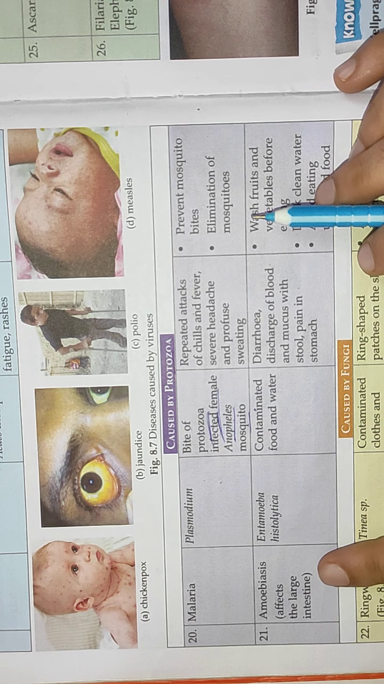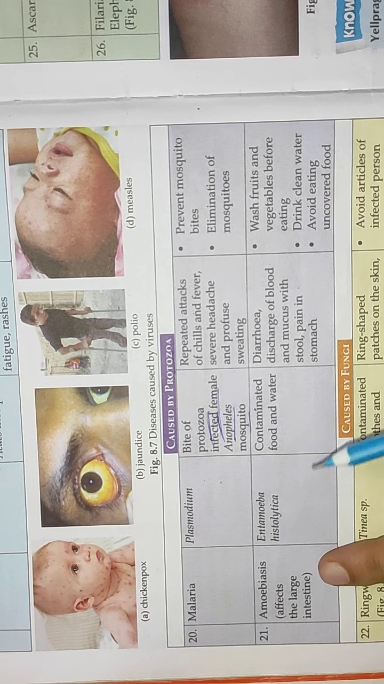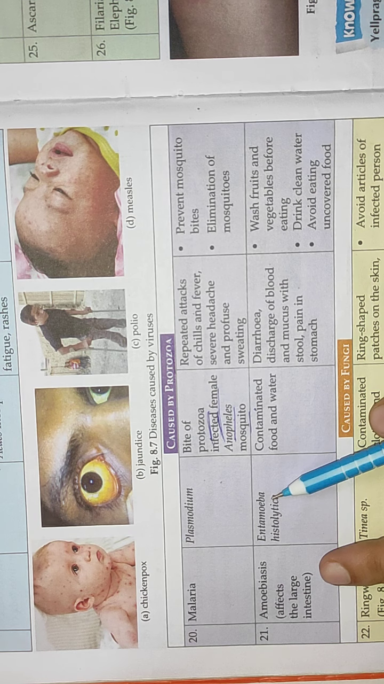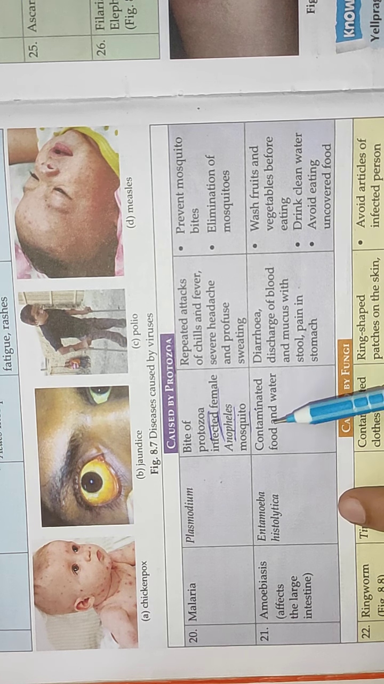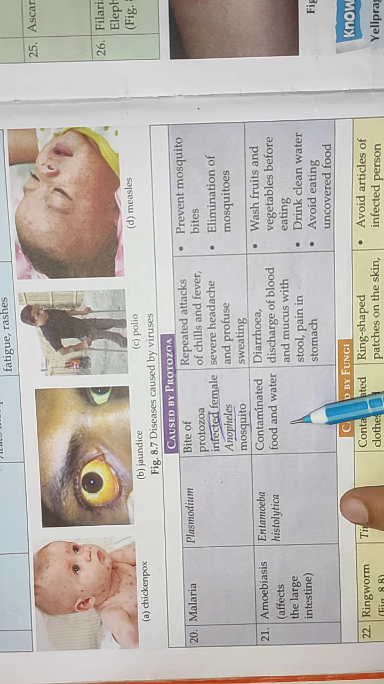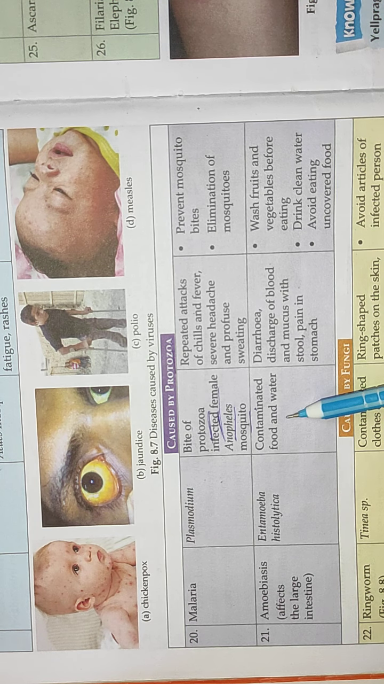Then amoebiasis. Amoebiasis affects the large intestine mainly. It is caused by a protozoa known as Entamoeba histolytica, and it is caused by contaminated food and water. The protozoans enter our body through contaminated food and water.